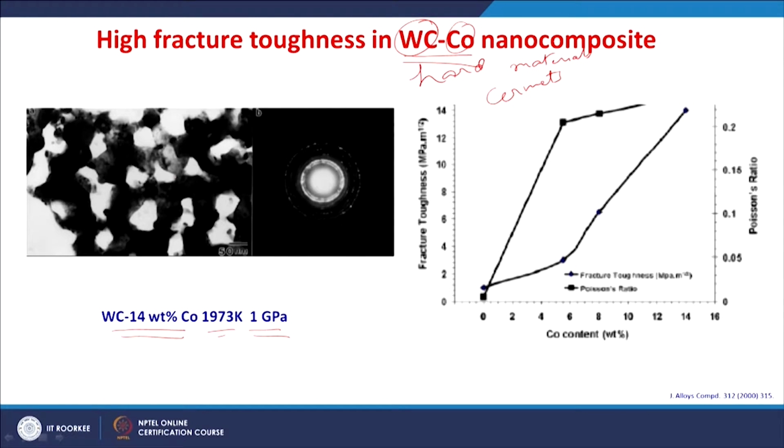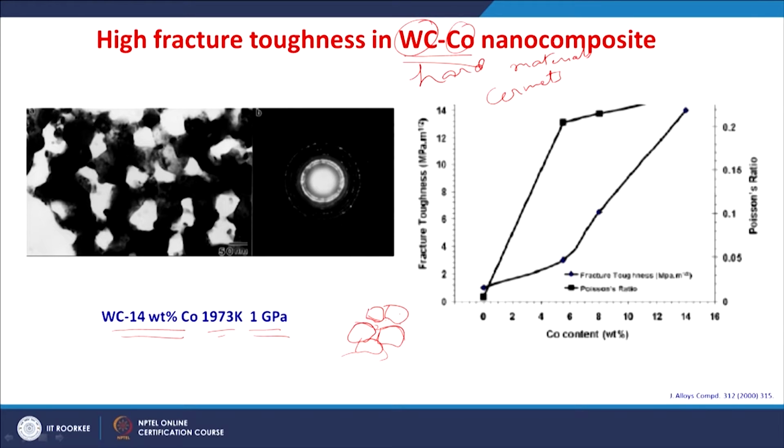You see, as I told, you have ceramic grains of this tungsten carbide, and these tungsten carbide grains are attached through this cobalt binder phase. The influence of cobalt content is very important on the mechanical properties improvement.